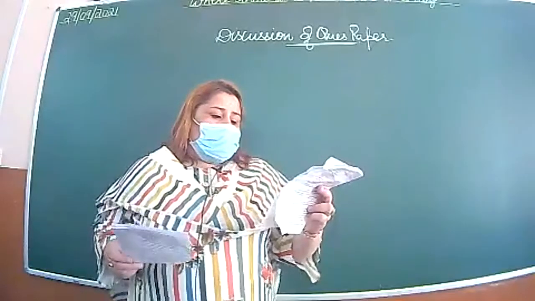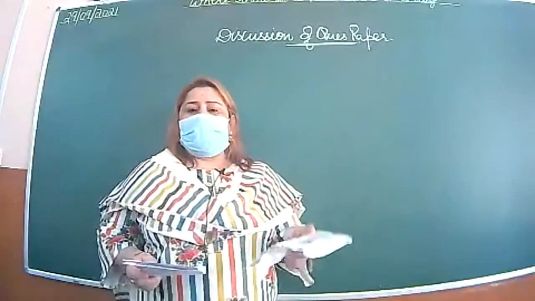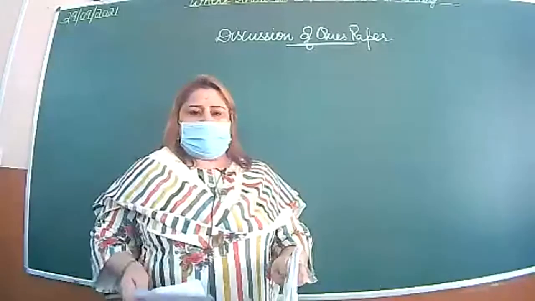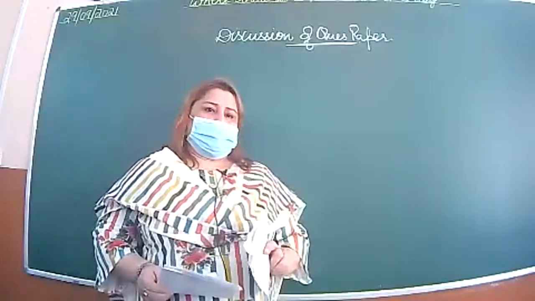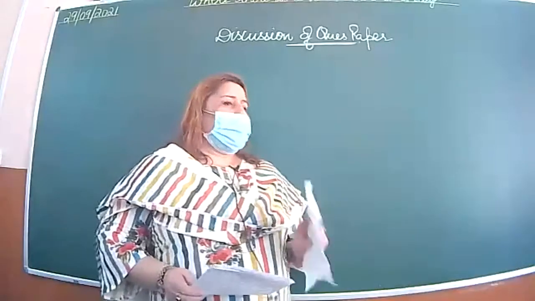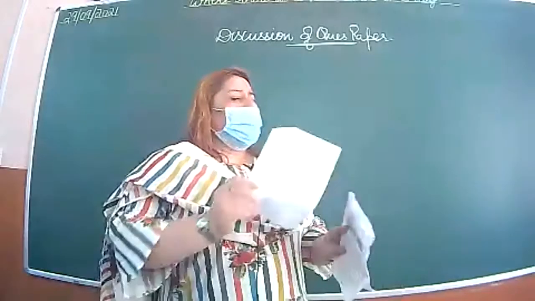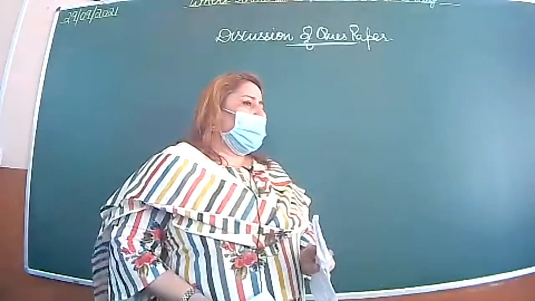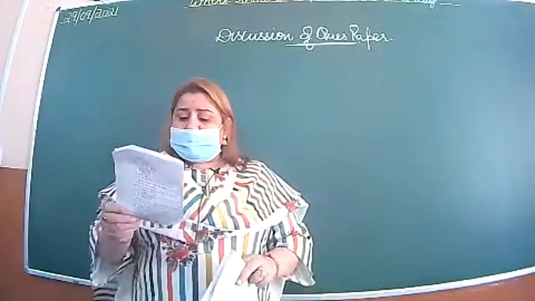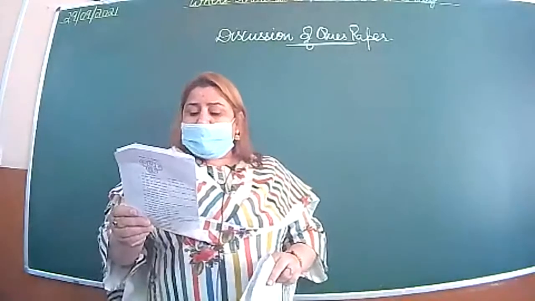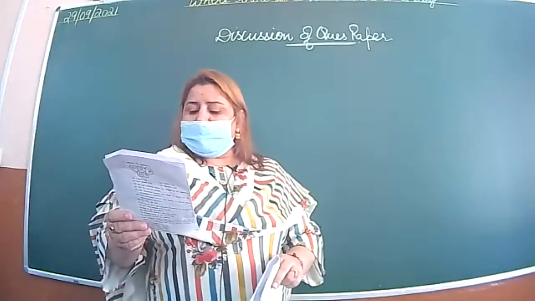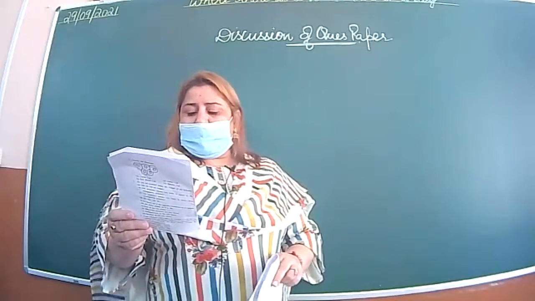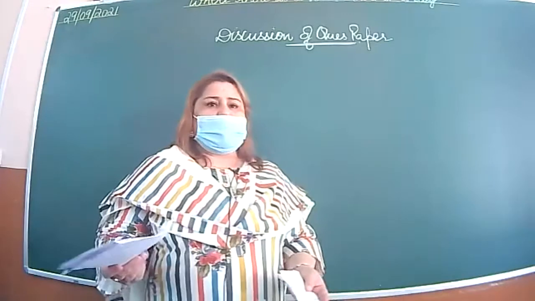Then global warming is a serious threat. Explain. Those who had written only threat, half marks will be deducted. Those who had written what is global warming, what are its serious threats, then the full marks. Getting my point? Clear? On the other side, in set B, what protects us from the UV rays coming from the sun? Ozone. What damages this protective layer cover? All of it was to be explained, even a little, then you will get marks.